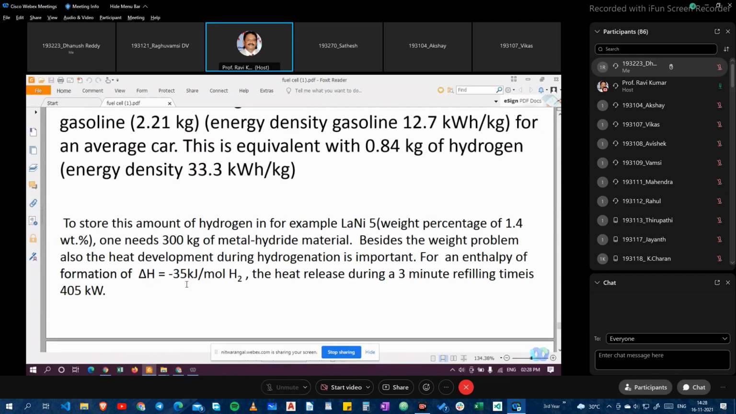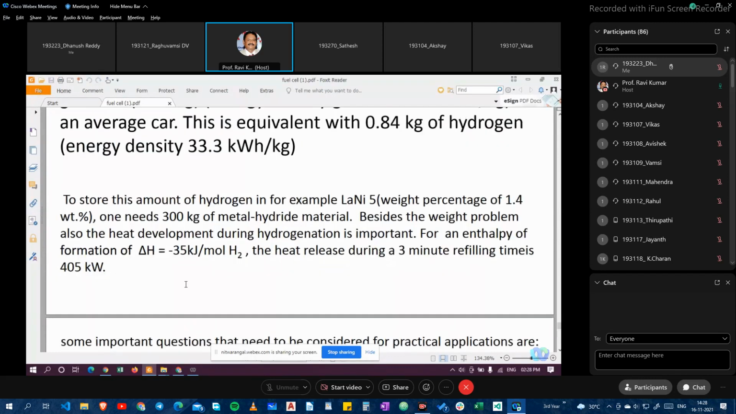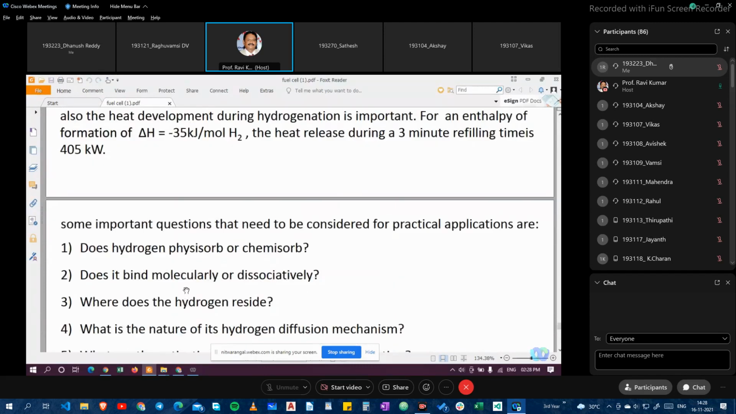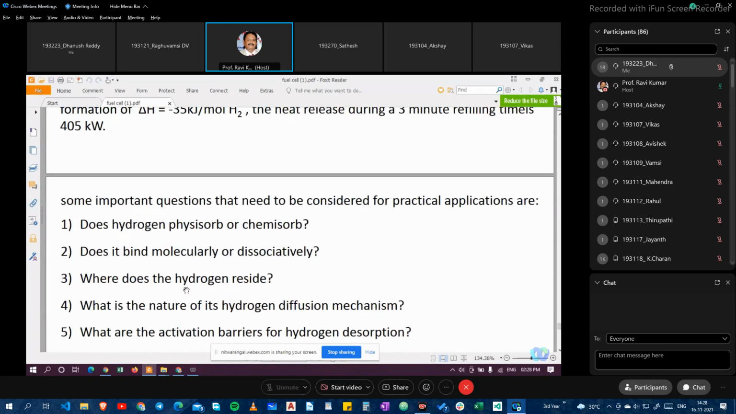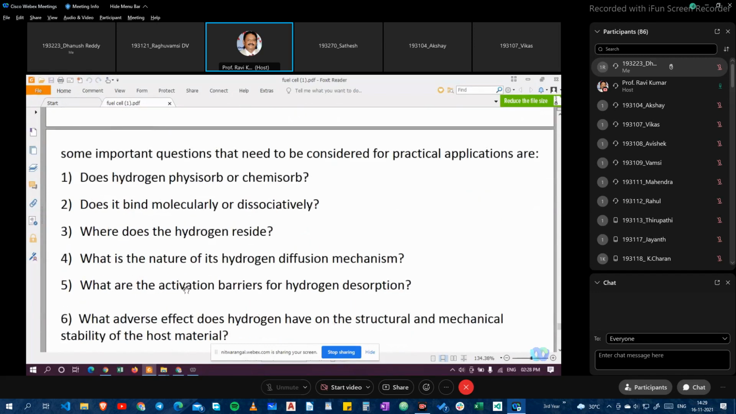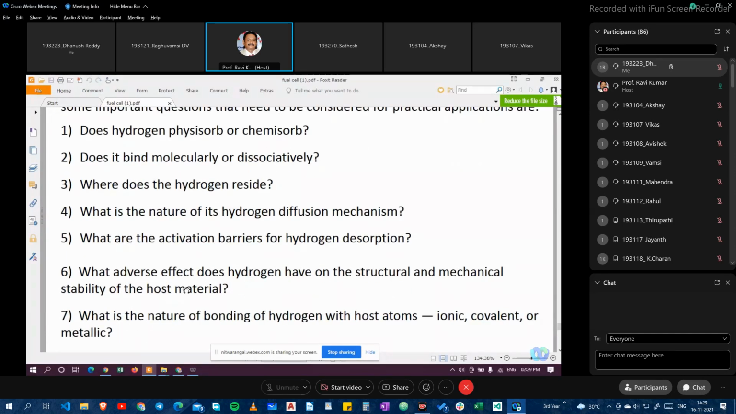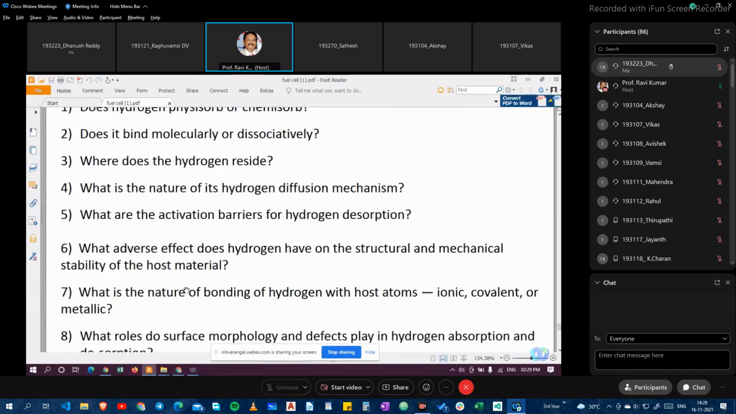Some important questions considered for practical applications are: does hydrogen physisorb or chemisorb? Does it bind molecularly or dissociatively? Where does the hydrogen reside? What is the nature of its diffusion mechanism? What are the activation barriers for hydrogen diffusion? And what adverse effect does the hydrogen have on the structural and mechanical stability of the host material? What is the nature of the bonding of the hydrogen? These are the different questions that will arise while doing the research.